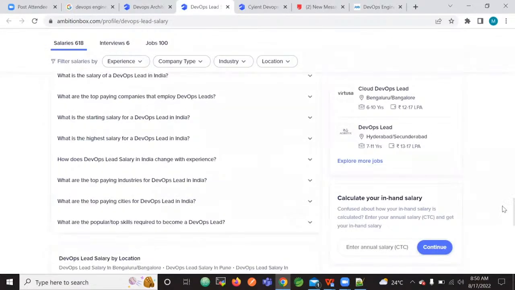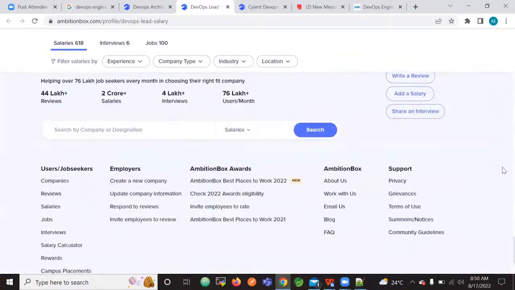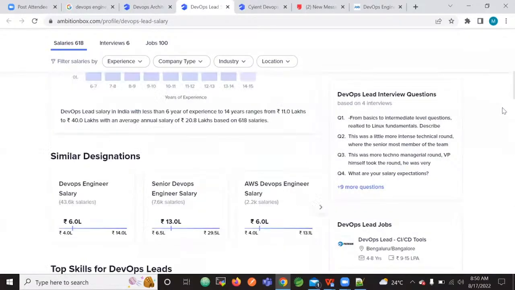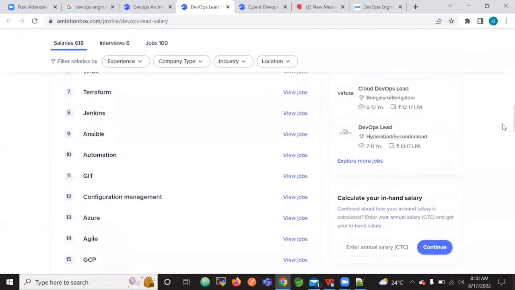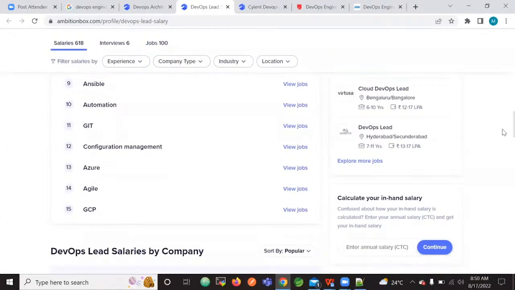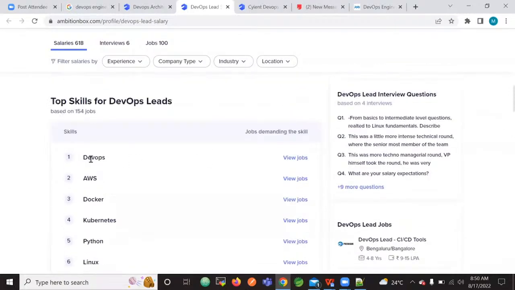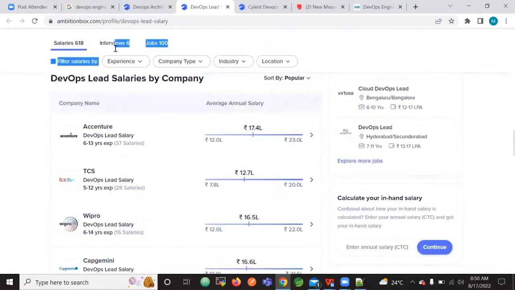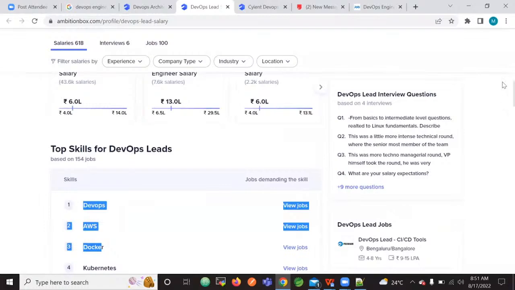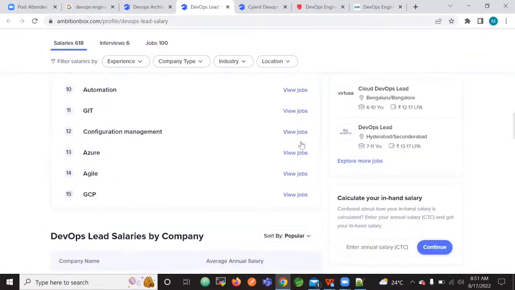Let us see the common tools they are expecting for this job role. Yes, these are all the common tools expected in the market: DevOps, AWS, Docker, Kubernetes, Python, Linux, Terraform, Jenkins, Ansible, automation, Git, configuration management, Azure, Agile, GCP. So this is for all the DevOps leads, not even DevOps engineers. DevOps engineers do not need all this skill set, in fact, isn't it?